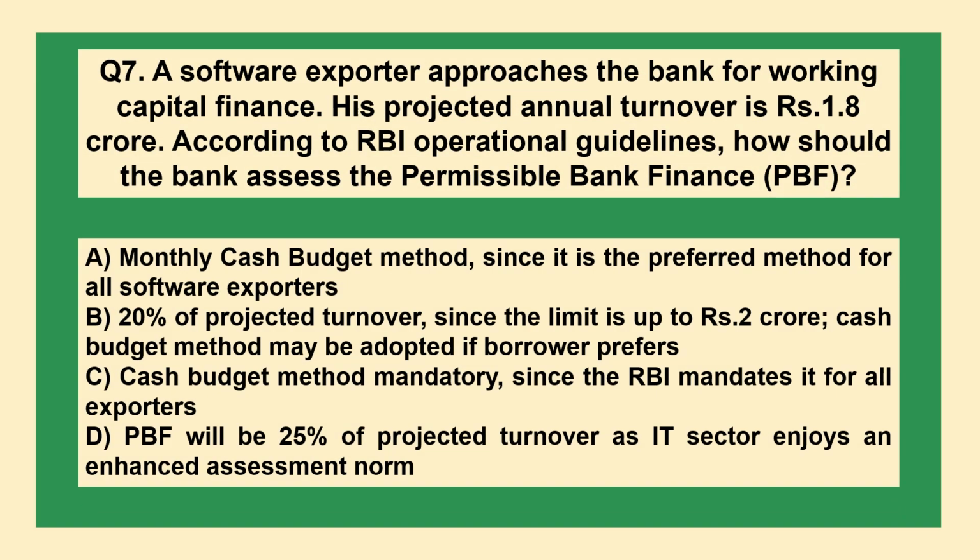A software exporter approaches the bank for working capital finance. His project annual turnover is rupees 1.8 crore. According to RBI operational guidelines, how should the bank assess the permissible bank finance (PBF)? A, monthly cash budget method, since it is the preferred method for all software exporters. B, 20% of the project turnover, since the limit is up to rupees 2 crore. Cash budget method may be adopted if borrower prefers. C, cash budget method mandatory, since the RBI mandates it for all exporters. D, PBF will be 25% of project turnover, as the IT sector enjoys an enhanced assessment norm.